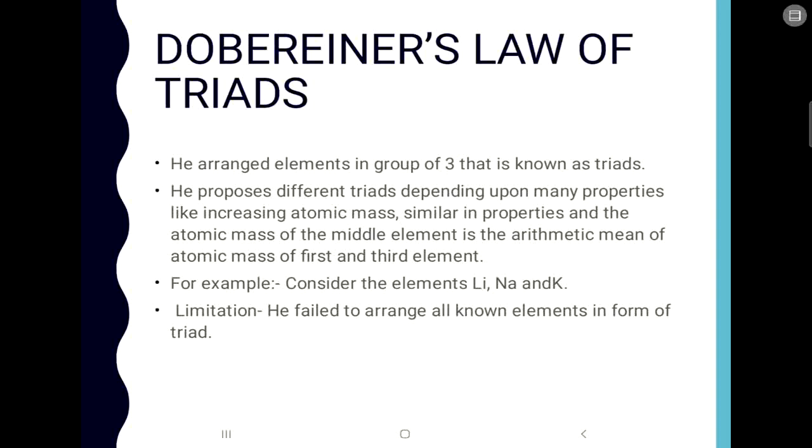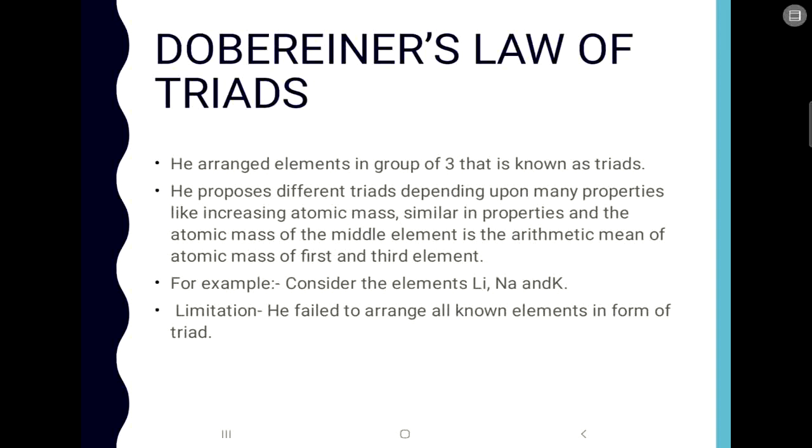Now we have all studied in 10th class about Dobereiner's law of triads. He had arranged the elements in groups of 3, and these groups were known as triads. He proposed different triads depending upon properties: the elements showed increasing atomic mass, they were similar in their properties, and the atomic mass of the middle element in the triad was the arithmetic mean of the atomic masses of the first and the third element.